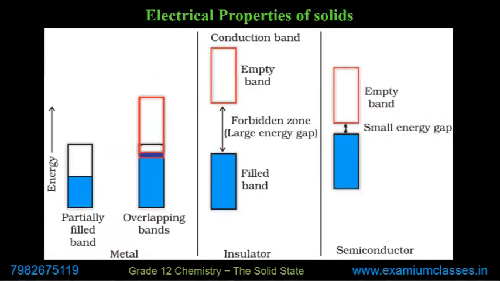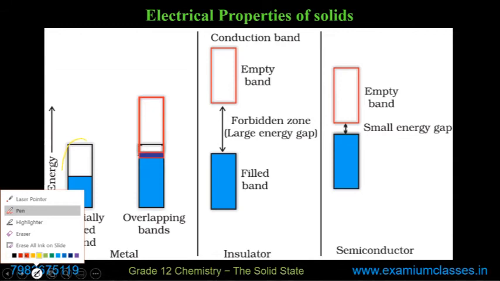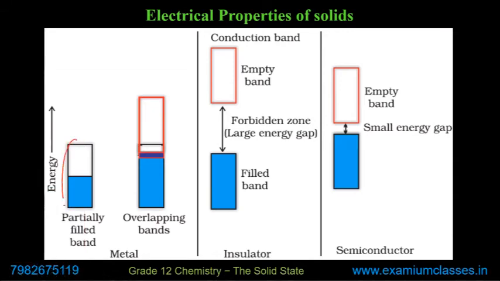In this diagram, it says that there might be some cases where you don't need to excite the electron. The electron is in the valence band, and the valence band is actually the conduction band also. So this part is the whole band, this part is conduction, this part is valence. This energy level is of the same band, so you don't need to provide much energy. The electrons can easily move to a higher energy level and conduct electricity.